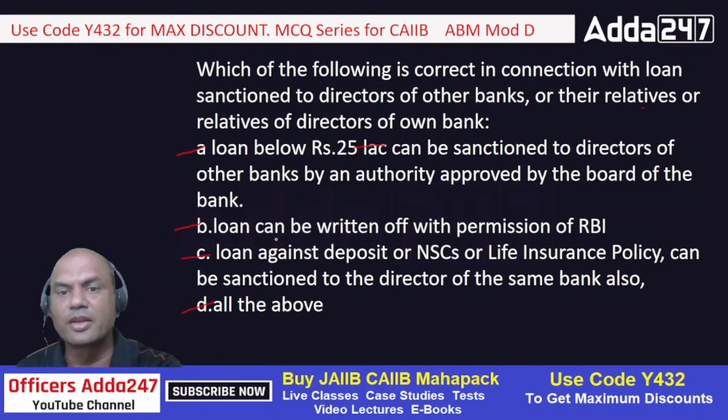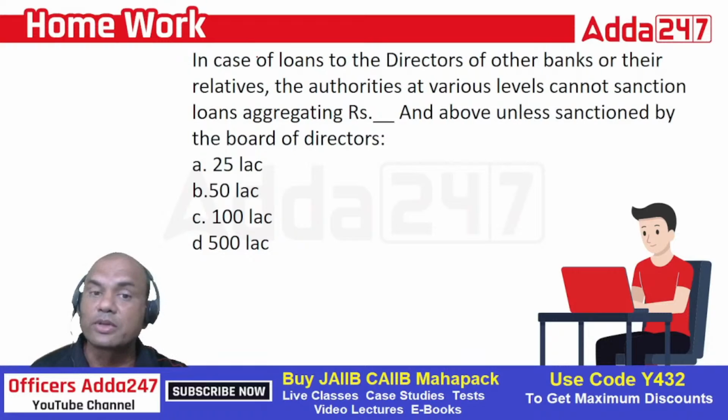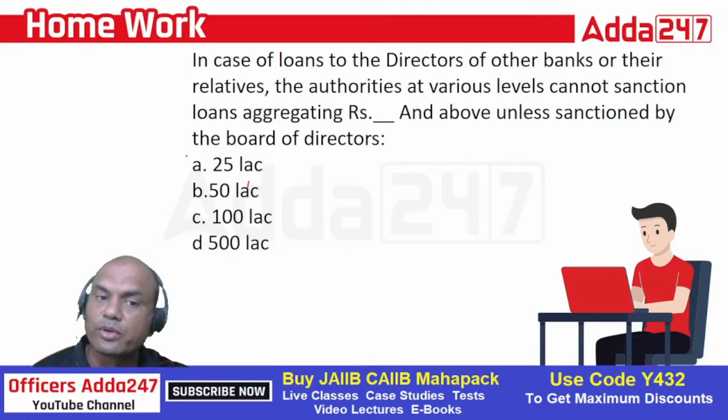Got it, everyone? Now the homework question for you, a similar related question. In case of loans to directors of other banks or their relatives, the authorities at various levels cannot sanction a loan aggregating rupees dash and above unless sanctioned by the board of directors. So what is the amount of loan you cannot sanction to the director? Just now we saw something, I just showed you. Revise this video, revisit this video again. Is it A 25 lakhs, B 50 lakhs, C 100 lakhs, or D 50 lakhs? Which is the correct answer? Now it is up to you to answer. Just check my earlier question, and there you will get everything.